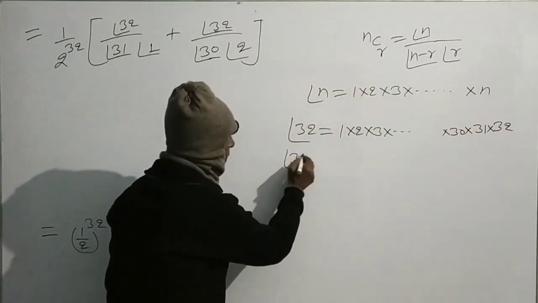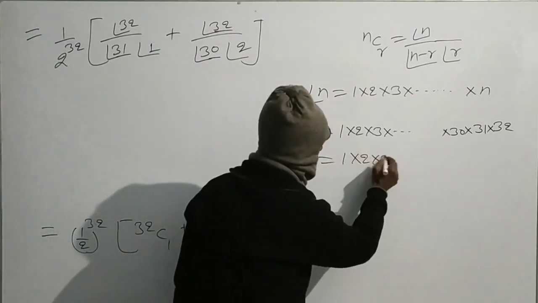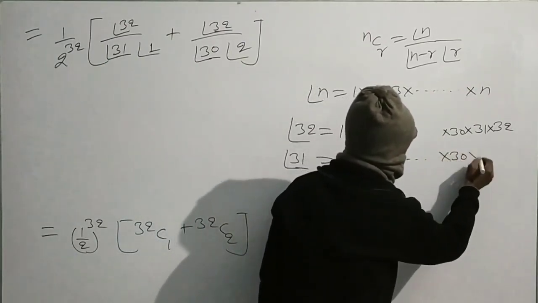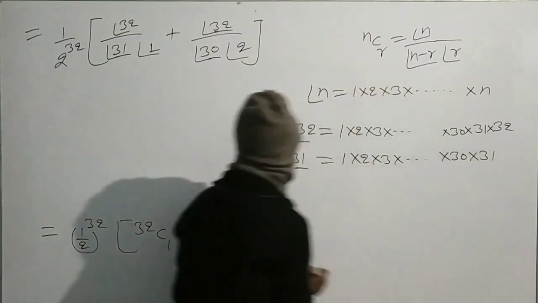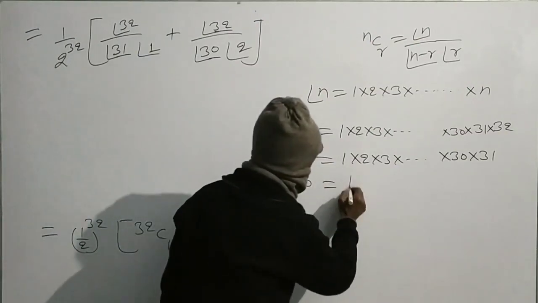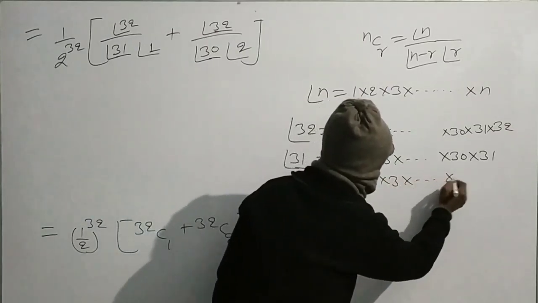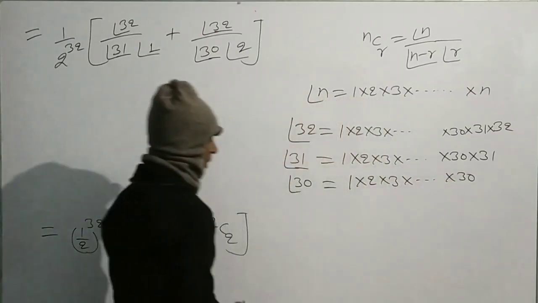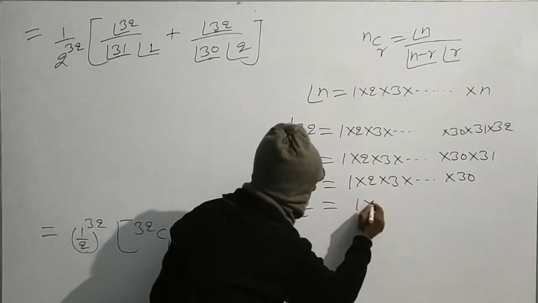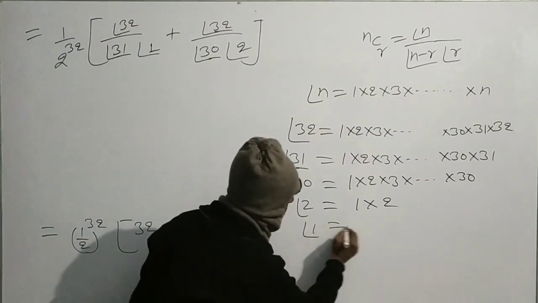Factorial 31 will be equal to 1 times 2 times 3 times up to 30 times 31. Factorial 30 will be equal to 1 times 2 times 3 times up to 30. Factorial 2 will be equal to 1 times 2 and factorial 1 will be equal to 1.